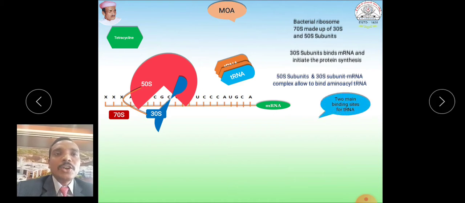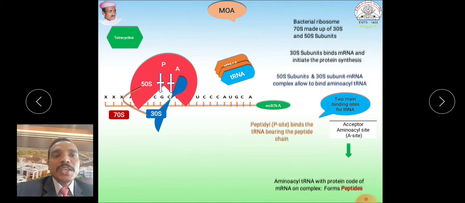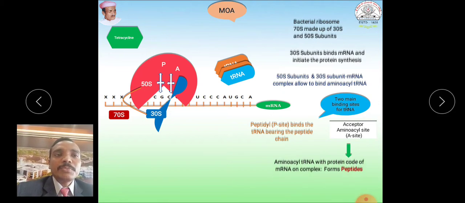For binding of the aminoacyl tRNA on this platform, there are two main binding sites: one is the P site and the other is the A site. The P site is responsible for binding of the tRNA and then forming the peptide. The A site accepts the code from the tRNA. So here the aminoacyl tRNA with its protein code on this platform coordinates with the code of the mRNA and forms a peptide.